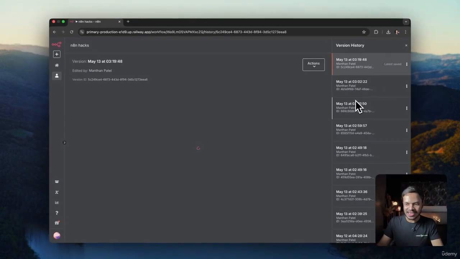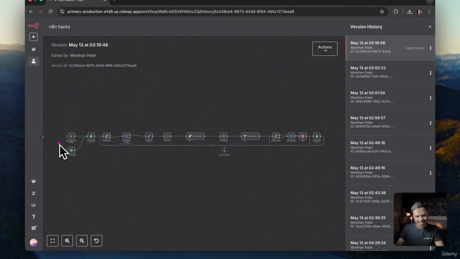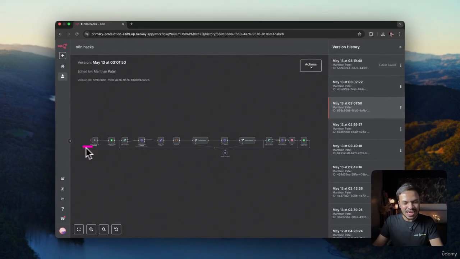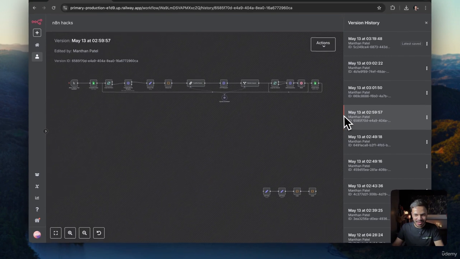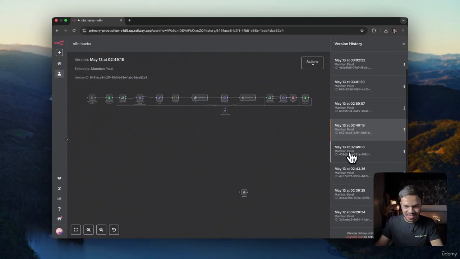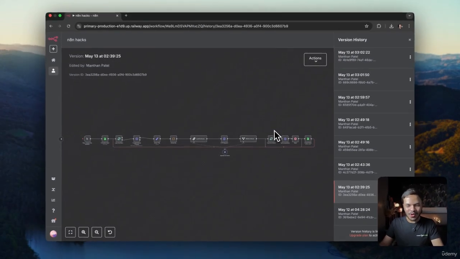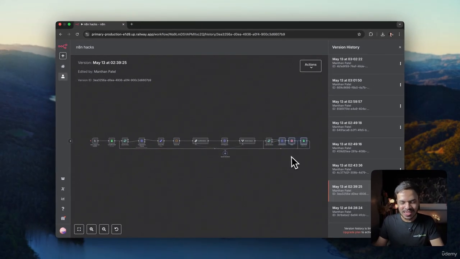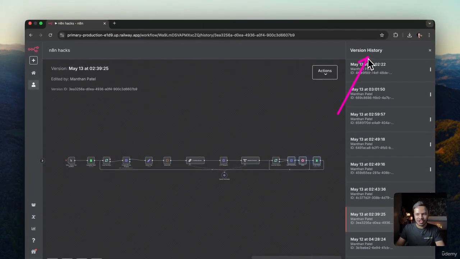it will store automatically all the last saved versions of the project inside this version history. For example, in the last tip, we just added the schedule trigger, right? But previously we didn't have the schedule trigger, so it will store all of the previous versions of your N8N file. In this example, I was talking about webhooks. Yeah, we have the webhook here. So you don't need to create duplicate workflows or copy and duplicate again and again. You can simply copy it right from over here as well. Copy it to clipboard by using version history.